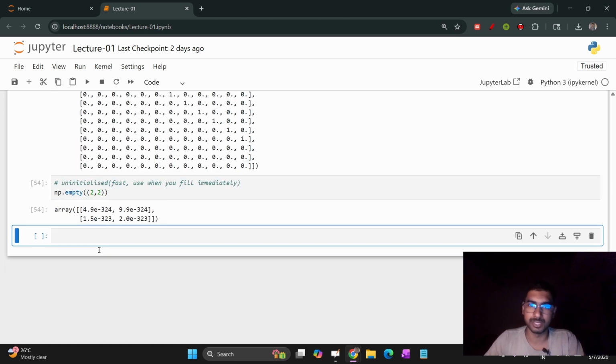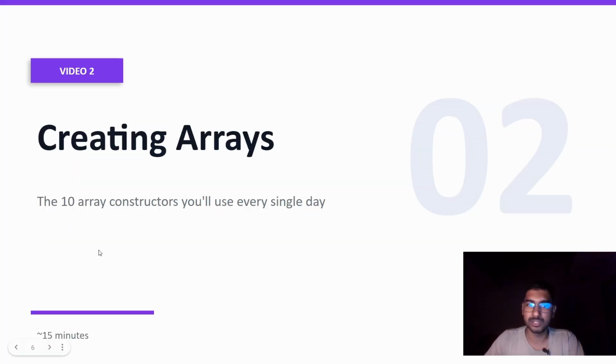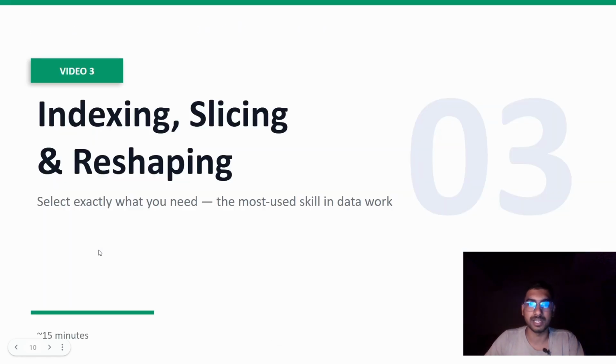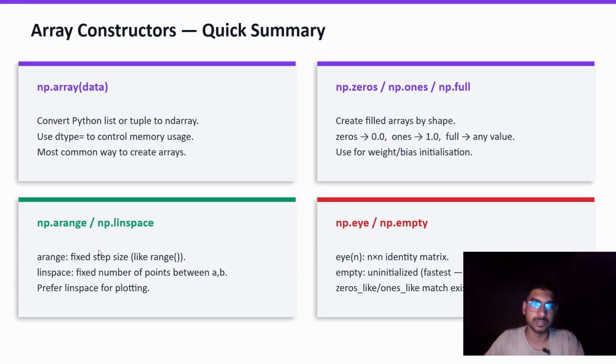Now we will move towards another part in the next video, where we will learn about indexing, slicing, and reshaping. In today's video we have learned all these things. You can take a screenshot or you can revise it.